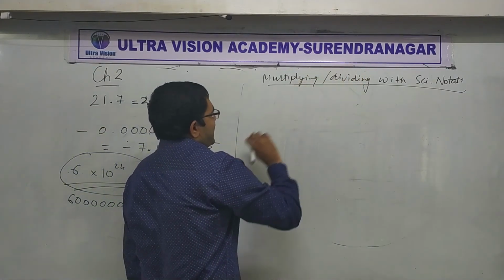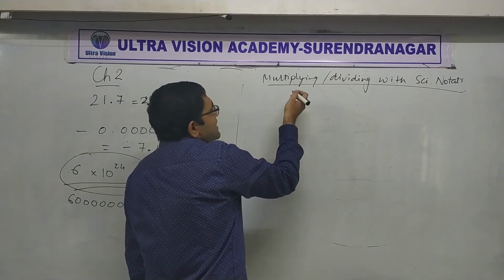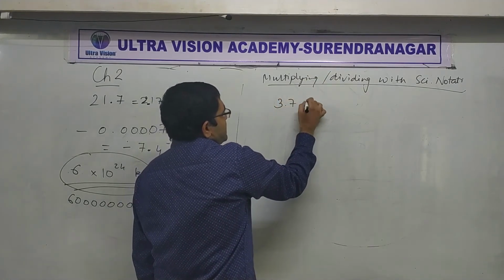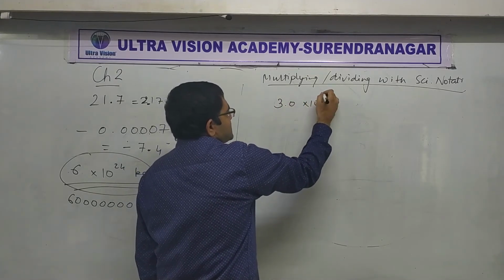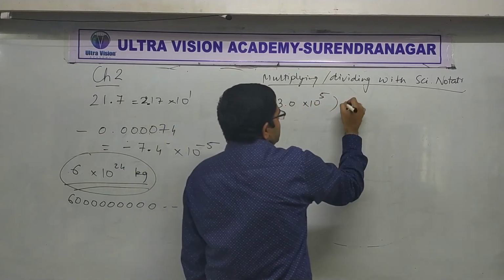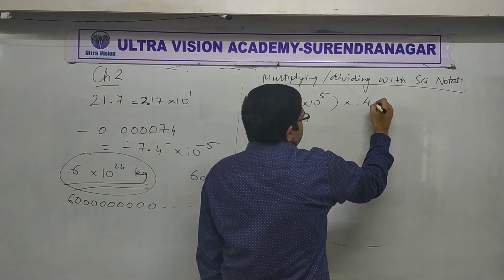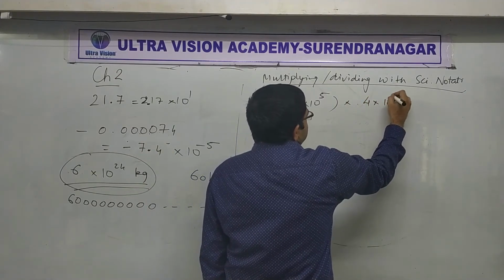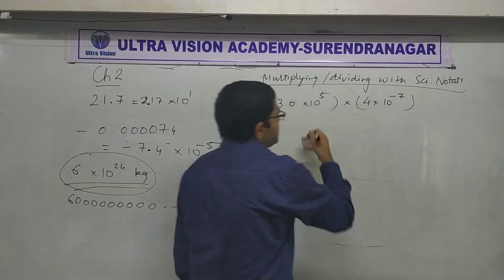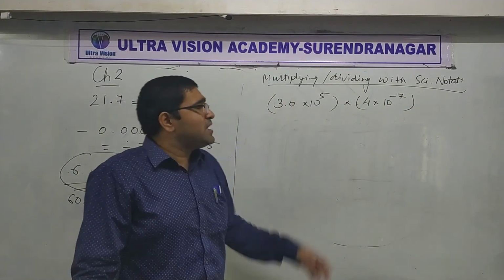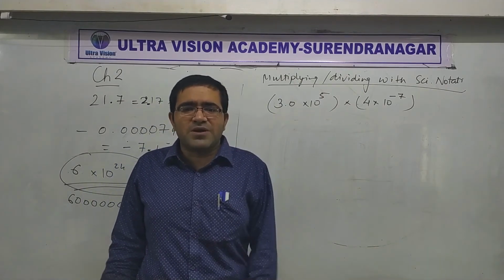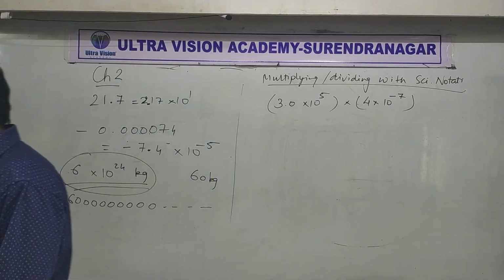Suppose someone says that you have to multiply, let's say 3.7, or rather let's take easy numbers, 3.0 into 10 raised to 5 with 4 into 10 raised to minus 7. See, these are two numbers that I have written in scientific notation and I am going to multiply them. Clear? I am going to multiply them.